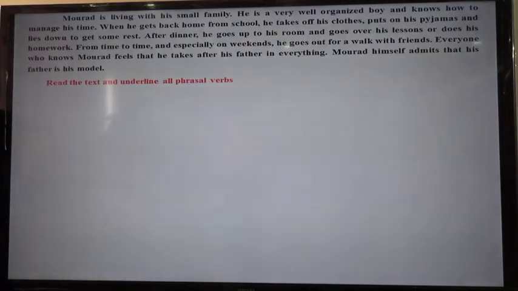So now let's practice together. Read the text and underline all phrasal verbs.